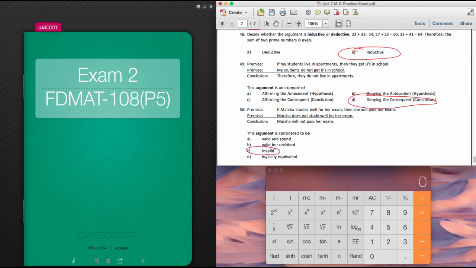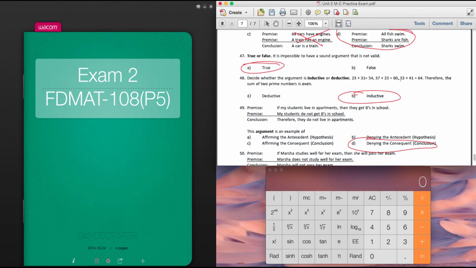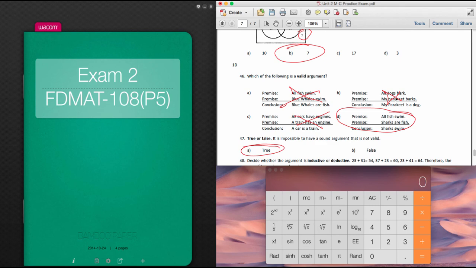And remember, it is impossible to have a sound argument that's not valid. Anyway, if you have any further questions about these, that's exam 2, and good luck as you prepare for taking it.